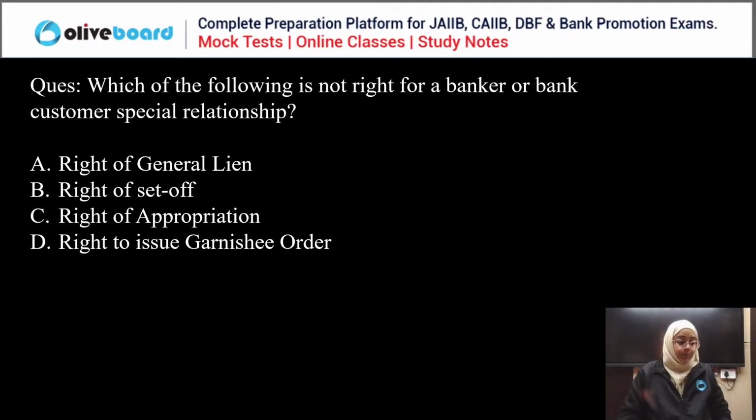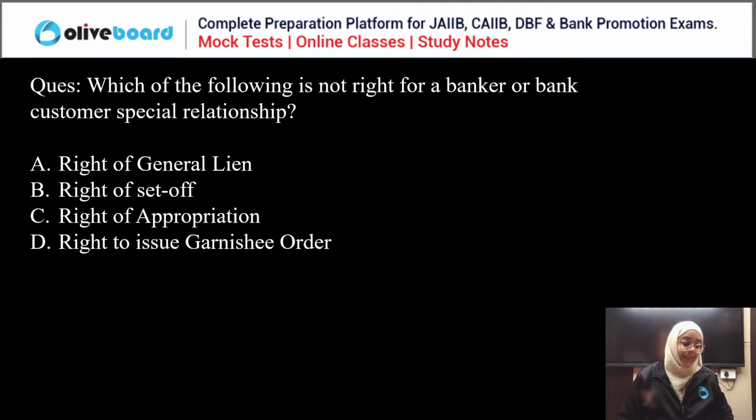Kiran is saying D, Krishna is saying B, Swarna is saying D, and everyone else, please answer this question. I have already told you in the last class. Which of the following is not a right for the banker in the bank customer relationship? Everyone start answering the question.